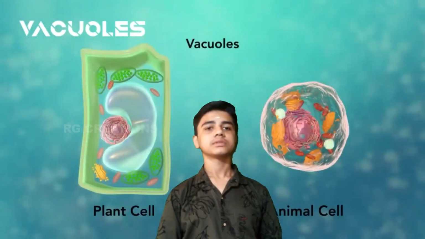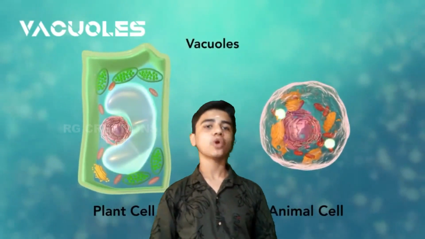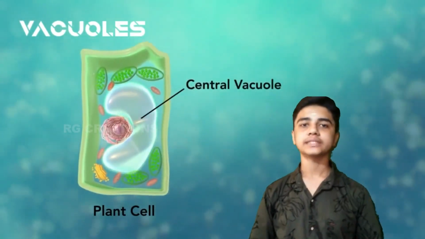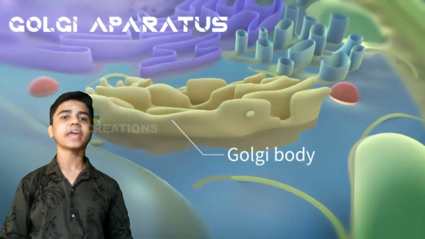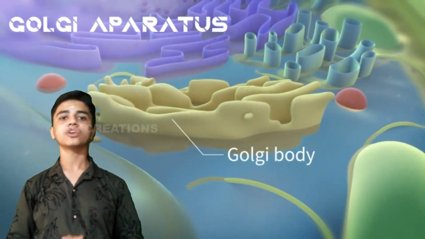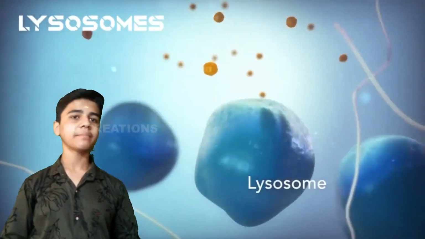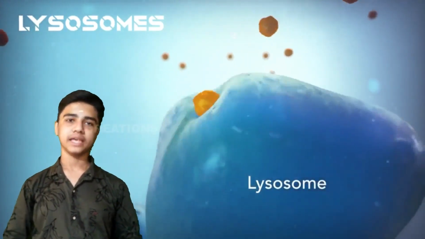Vacuoles. The vacuoles are nothing but the storage unit of a cell and store substances like food, waste, amino acids, sugars, etc. Golgi Apparatus. The storage, modification and packing of food are done in Golgi Apparatus. Lysosomes. Lysosomes are called the suicide bags of the cell. This is because they take away all the dead organelles of the cell.